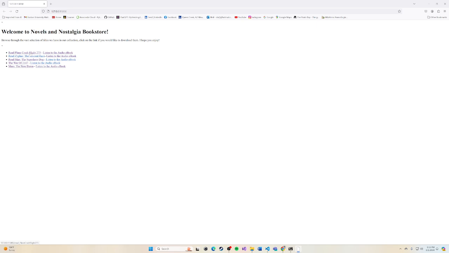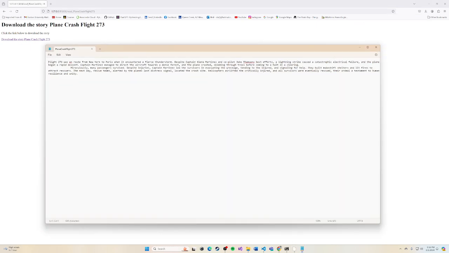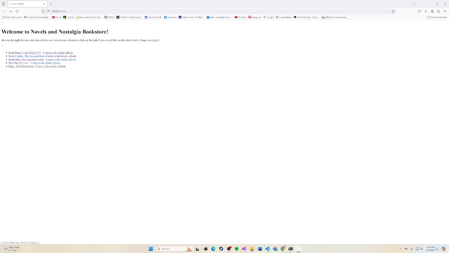And if we want to, we can click on the link. We'll click on our first link for the Crash of Flight 273, and it brings us to a page where we can download the story. Now we have downloaded that story, and if we wanted to, we could read our book that we just downloaded. That's kind of plebeian. We are cool. We have ebooks, and we have AI.